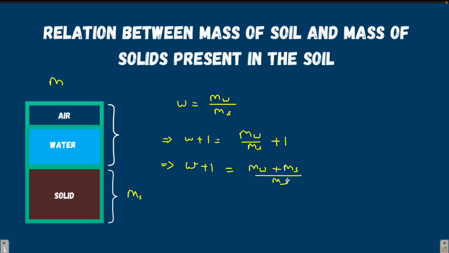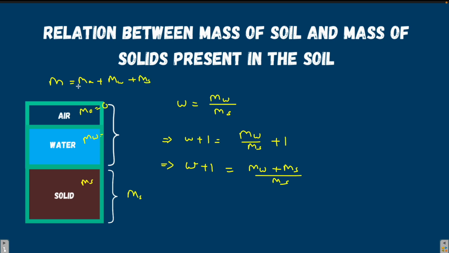Now, since the mass of air is negligible, we don't take the mass of air. So mass of water and mass of solids together make the total mass of the soil. Total mass of the soil is mass of air plus mass of water plus mass of solids.